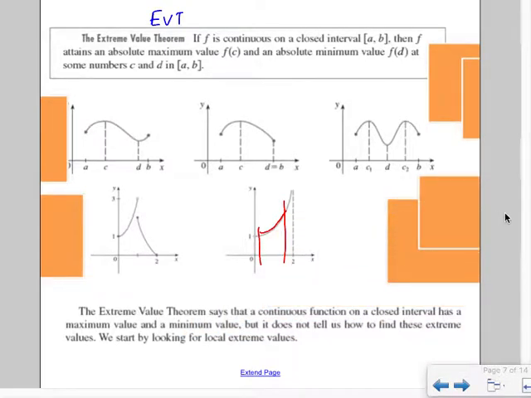So let me just read this down here for you. It says, the extreme value theorem, EVT, says that a continuous function on a closed interval has a maximum and a minimum value. But it does not tell us how to find these. Okay? So we're going to learn how to find them.